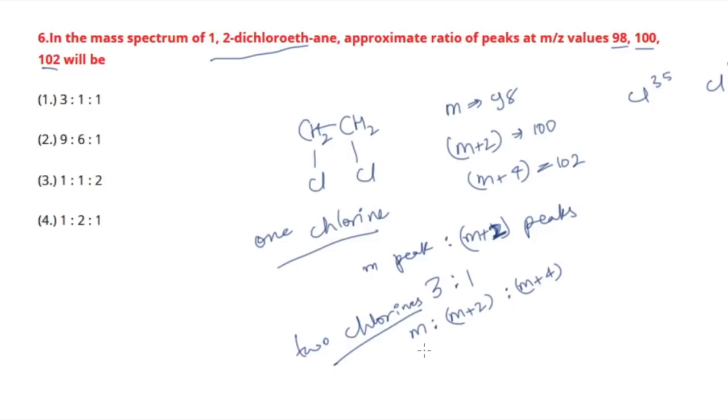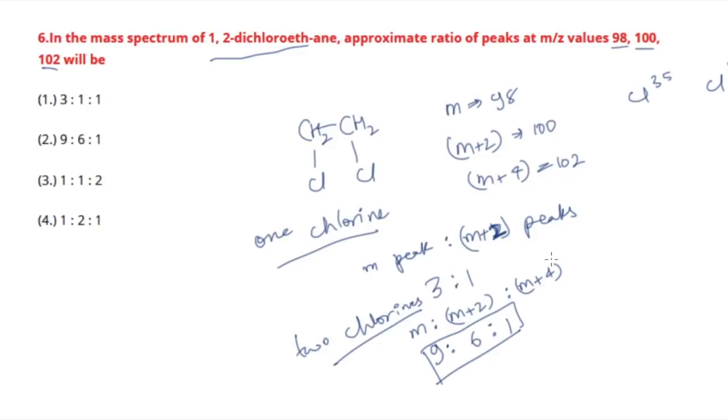Now the intensity ratio of all these peaks is in the order of 9:6:1. From where did this ratio and this order come? Actually this is all calculated depending upon the relative abundance of all these isotopes, right?